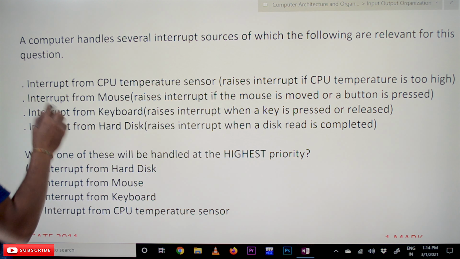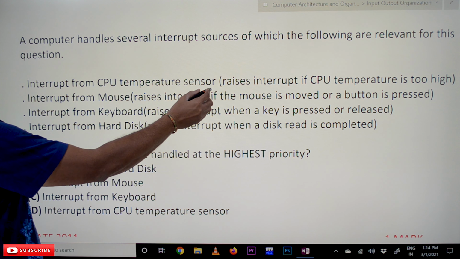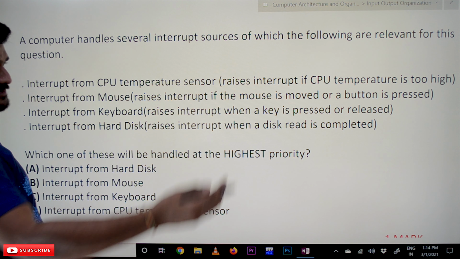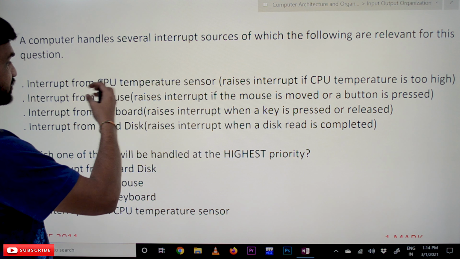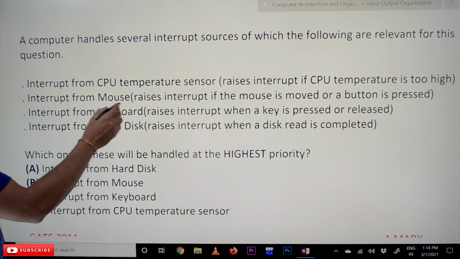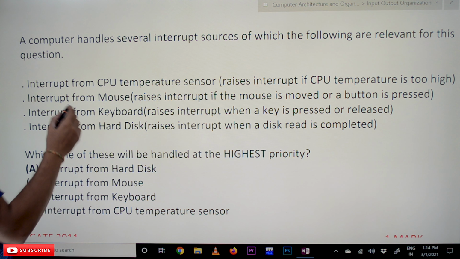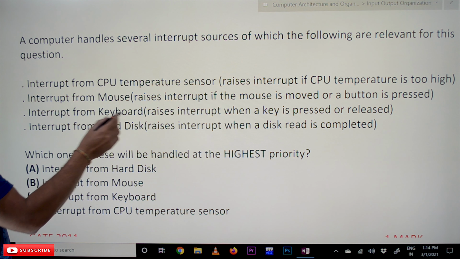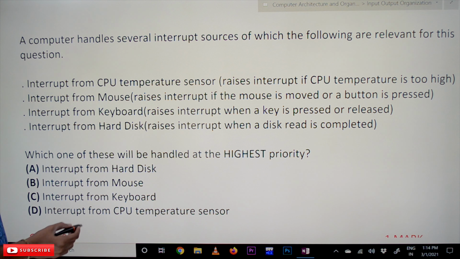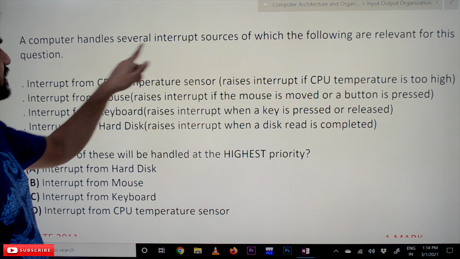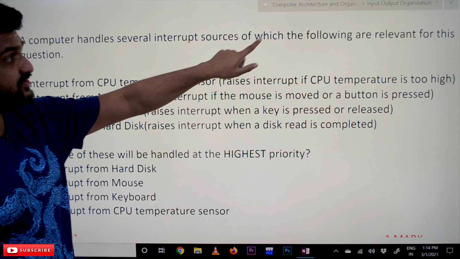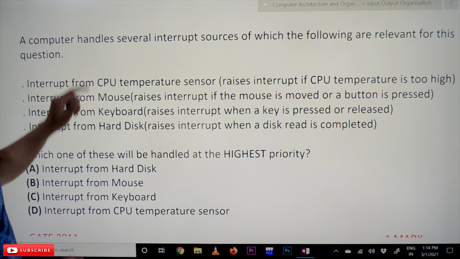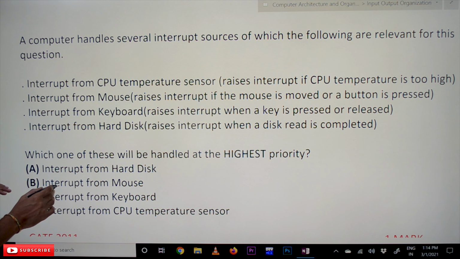So the options are: interrupt for CPU temperature sensor, whenever the temperature is too high; interrupt for mouse; interrupt for keyboard, which is an IO device; and interrupt for hard disk. The question is, the computer handles several interrupt sources, of which the following are relevant for this question.